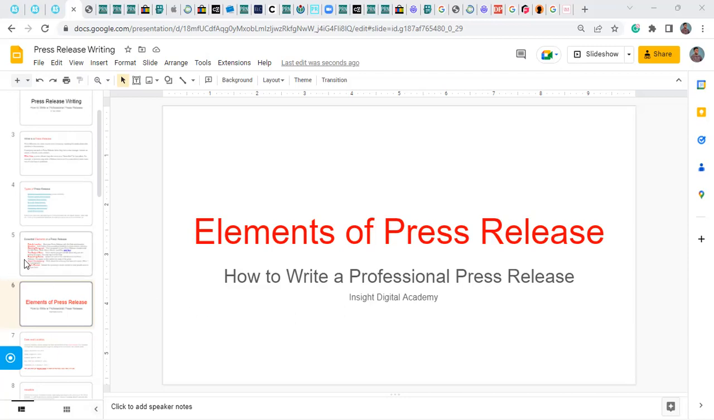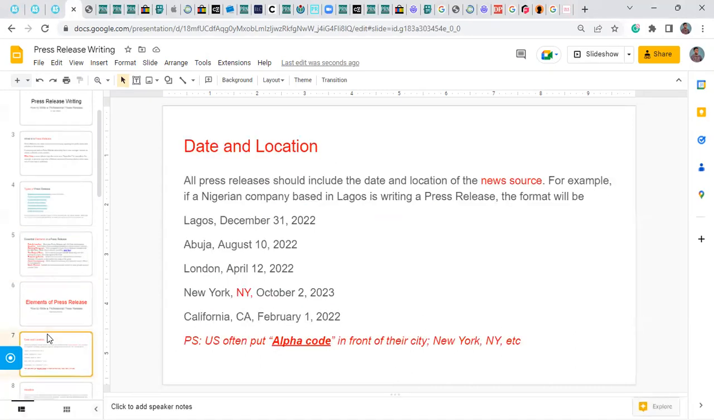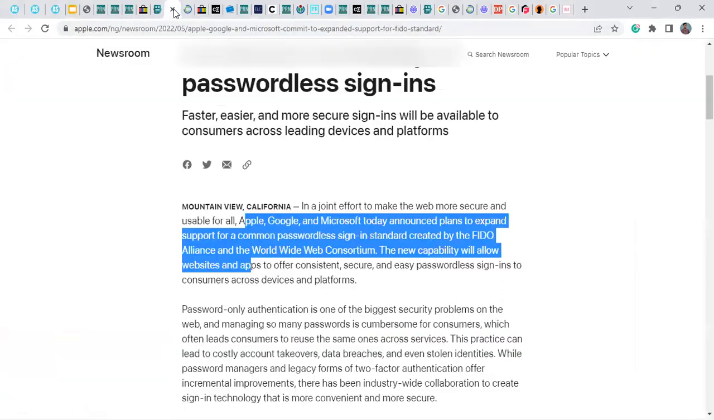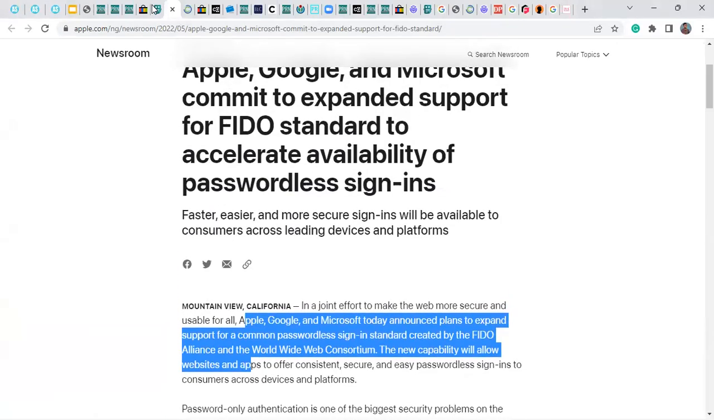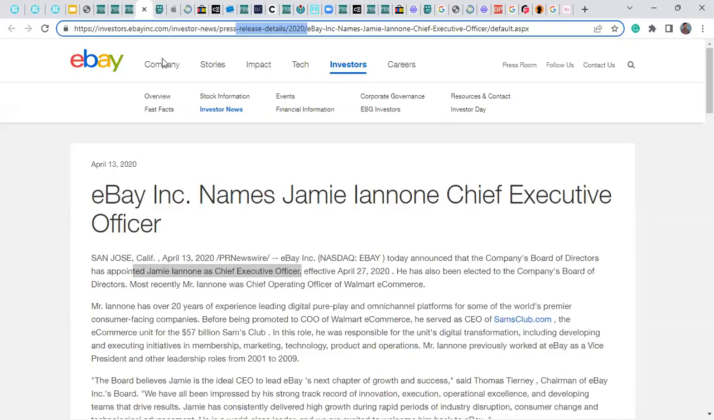We will be looking at the essential elements that I mentioned earlier, and this time around with detailed examples. Now, the date and location. All press releases must include the date and location the press release is coming from. For example, this particular press release even has the date and then the location, but there's a particular style that we all use.